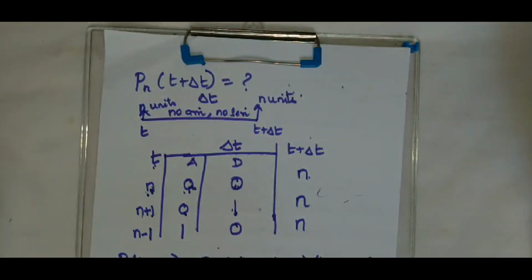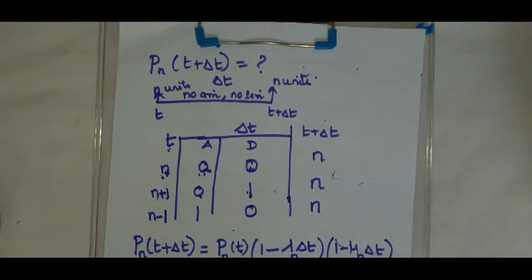In the previous video, we stopped our discussion here, that is when there are n plus 1 customers in the system during the time interval of length t and 0 arrival takes place in the time interval of length delta t and one departure takes place. So one departure takes place when there are n plus 1 customers in the system. So mu, departure means once the service is over, departure takes place. So mu n plus 1 delta t.